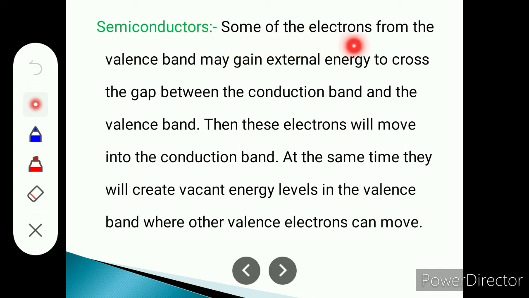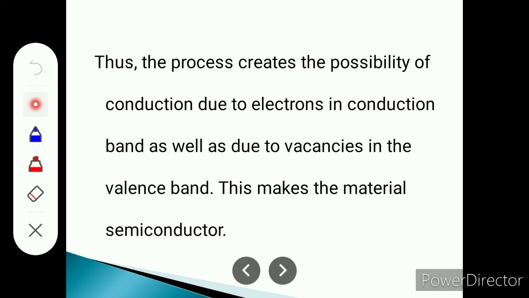Semiconductors. Some of the electrons from the valence band may gain external energy to cross the gap between the valence band and the conduction band. These electrons will move into the conduction band. At the same time, they will create vacant energy levels in the valence band where other valence electrons can move. Such materials are known as semiconductors.